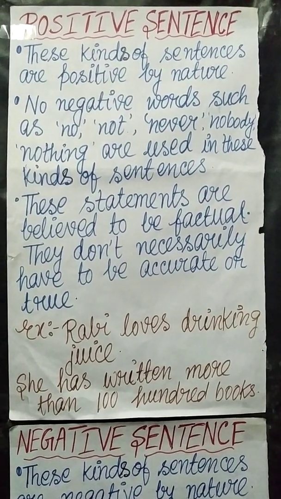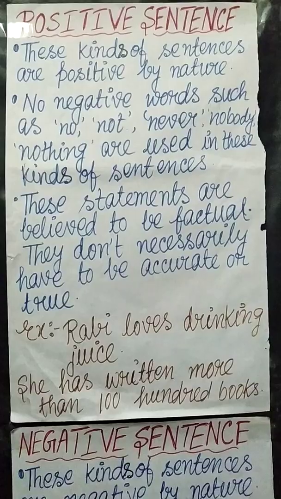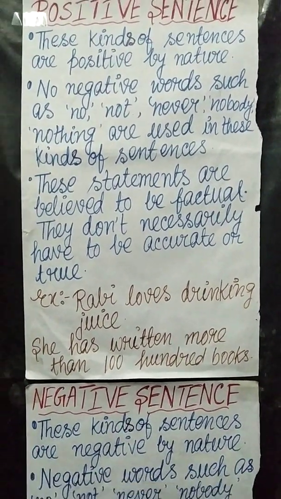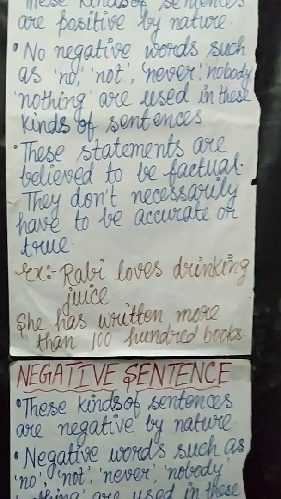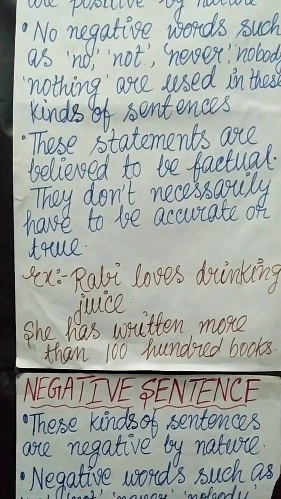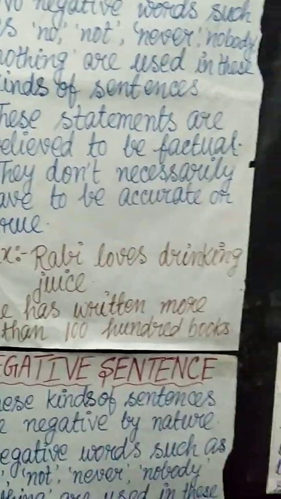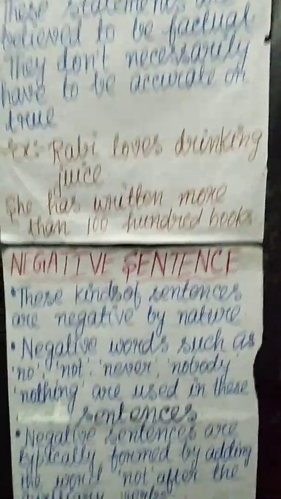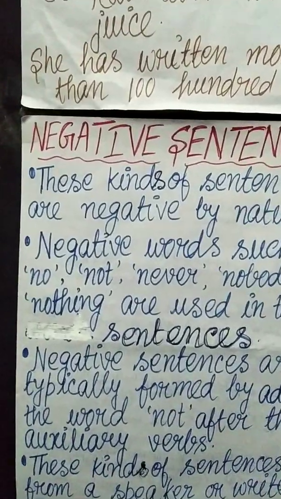So these are the three points we can get for positive sentence, and I have given you two examples where you can easily see what a positive sentence looks like. Now let us come to the next part, that is negative sentence.